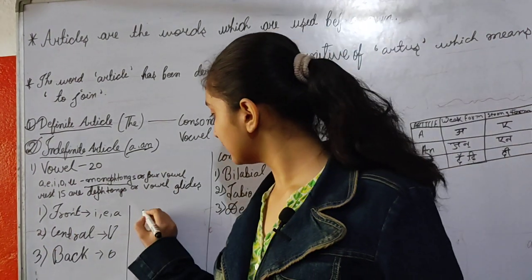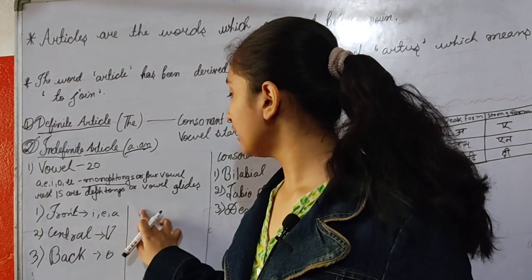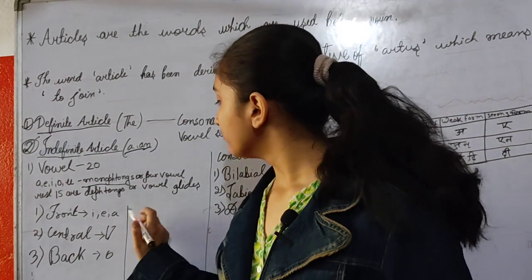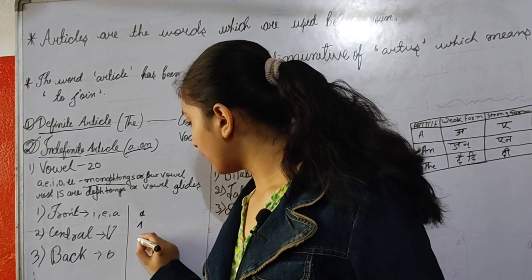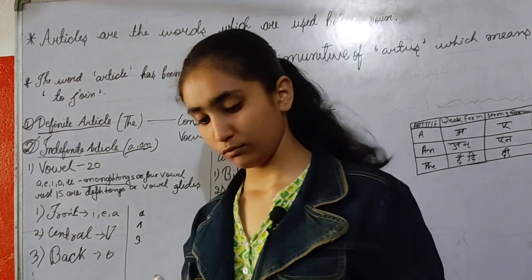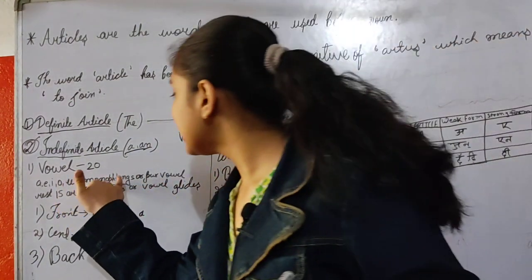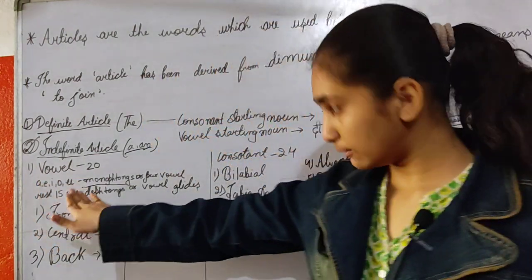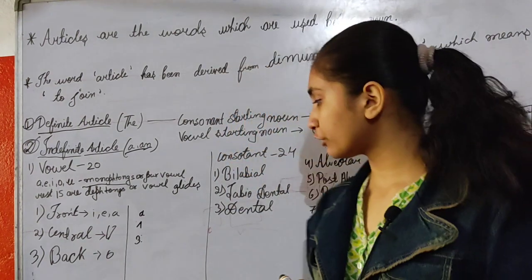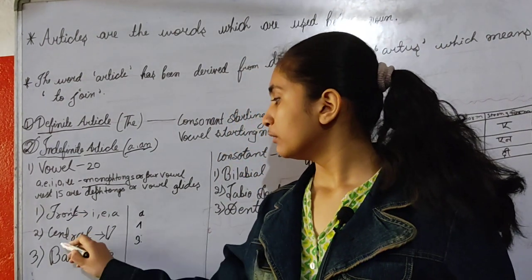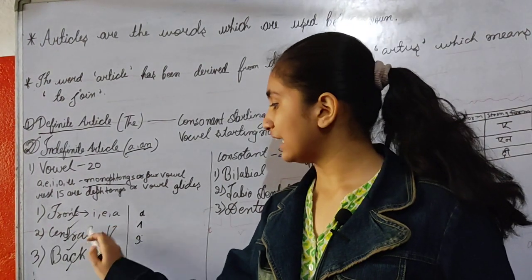For example, normally we write A like this, okay? But when we are writing the diphthong, we write like this, okay? These are the examples of diphthongs. Okay. So now let's see the types of vowel, types of monophthongs. There are three types of monophthongs: front, central, back.